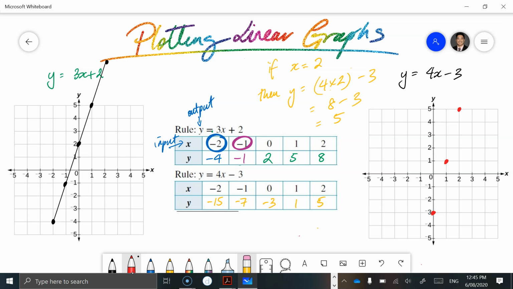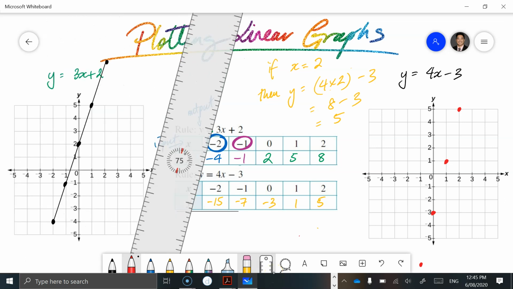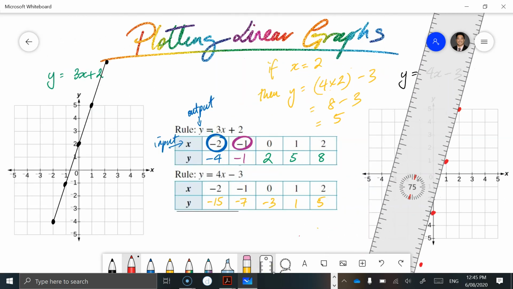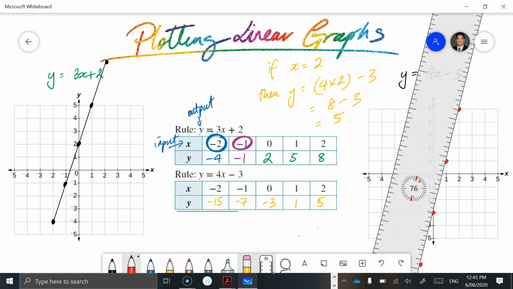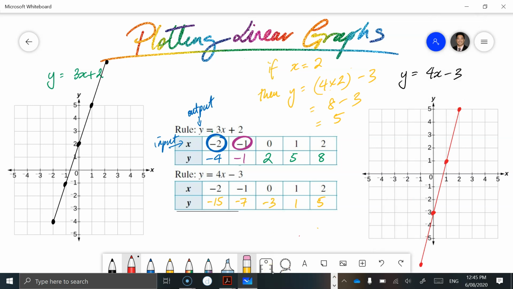Minus 7 is probably there, okay? Making it just off the chart, and we don't have room for minus 2 and minus 15. So I'm going to join these points together. There's our line. There's our straight line there, and there you go, guys.